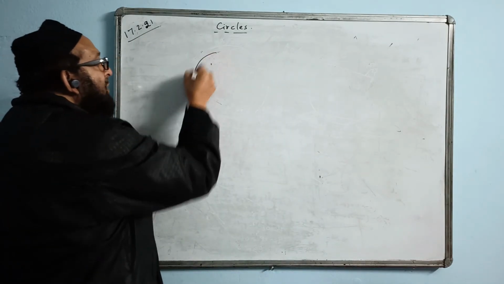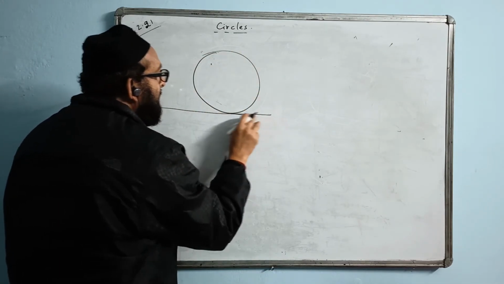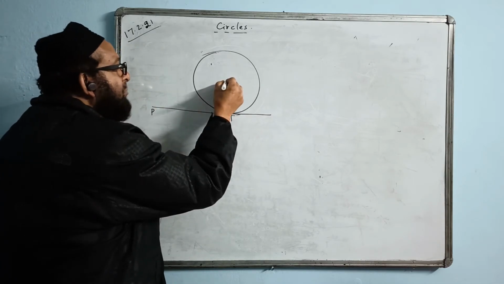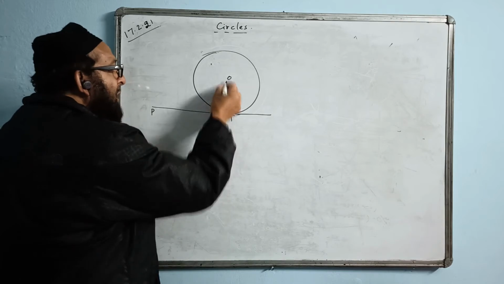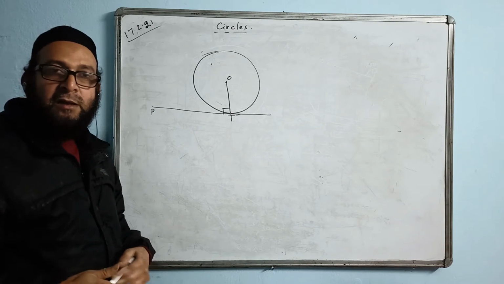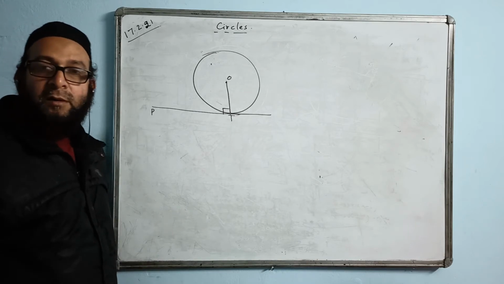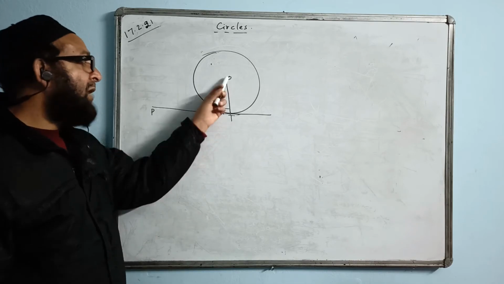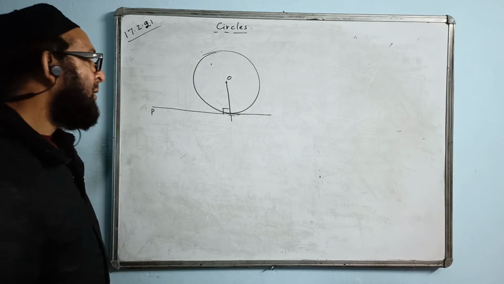Now the next one is like this. Suppose we have a circle. This line is called a tangent. PT is a tangent, and suppose this point is the center. Then this line is called what? Radius. Radius and tangent always make an angle of 90 degrees. When we use this property, we say tangent normal property. Tangent and normal are always perpendicular. This line will be the normal. Normal is perpendicular; we have done that in the chapter on light also, in physics.